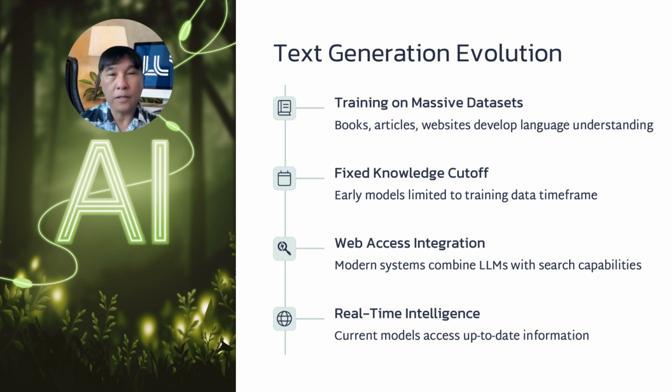These models, such as GPT, Generative Pre-trained Transformer, are trained on massive datasets that include books, articles, websites, and other written sources. Through this training, they develop a nuanced understanding of grammar, style, tone, and even domain-specific knowledge.